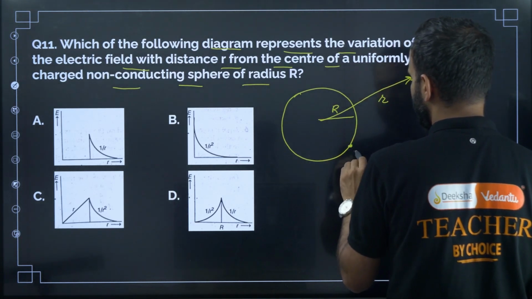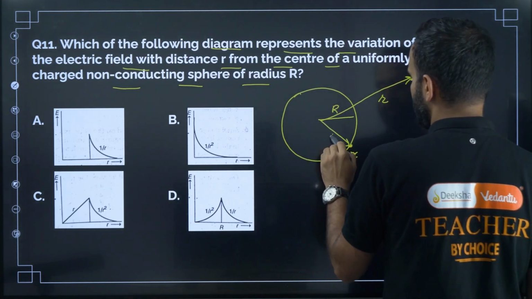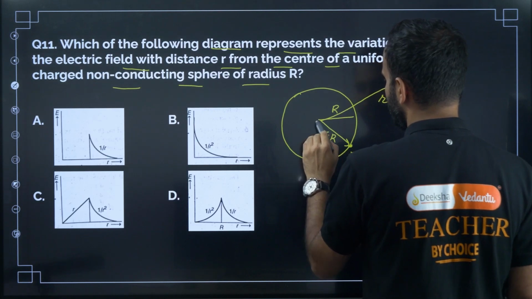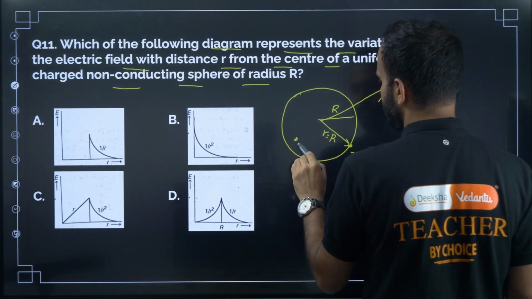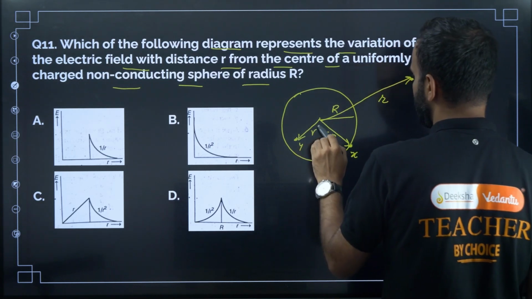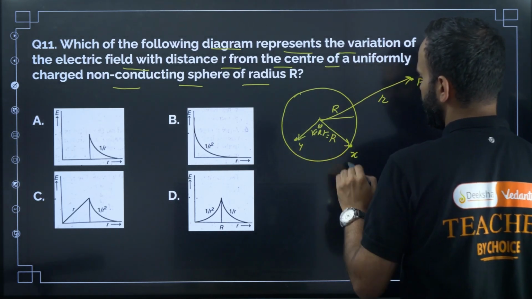This is another point x, where the distance is r equal to R. This is another point y, where the distance is r dash, r only, which is lesser than capital R.